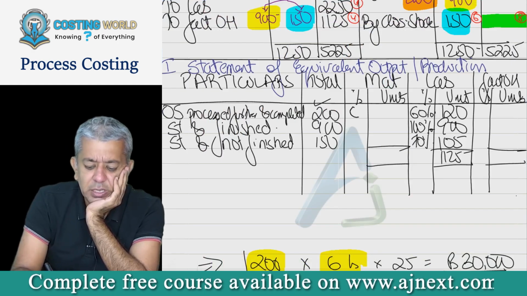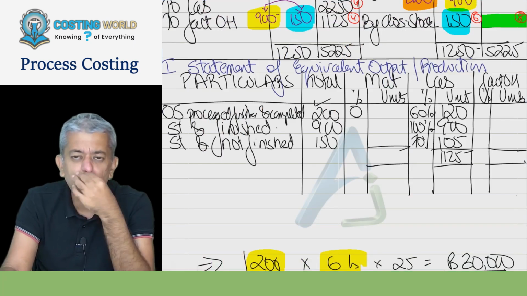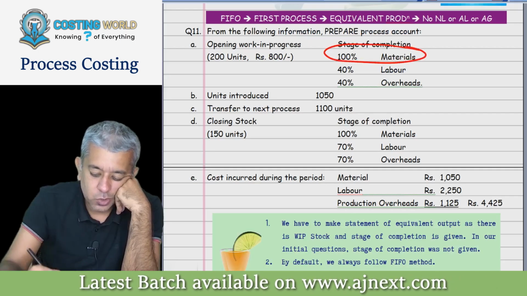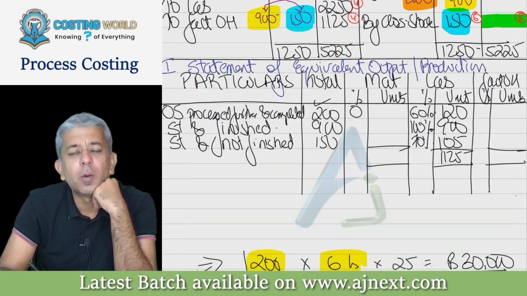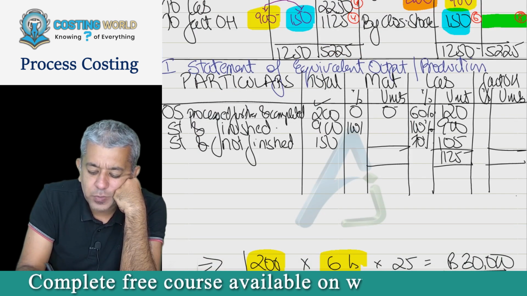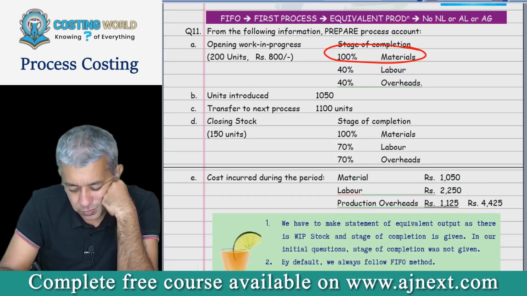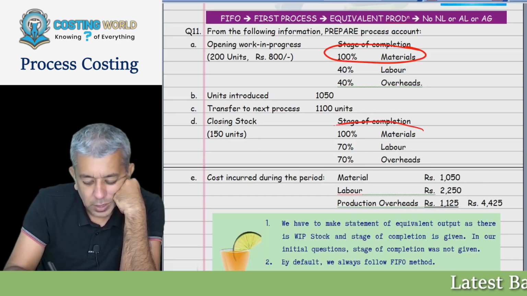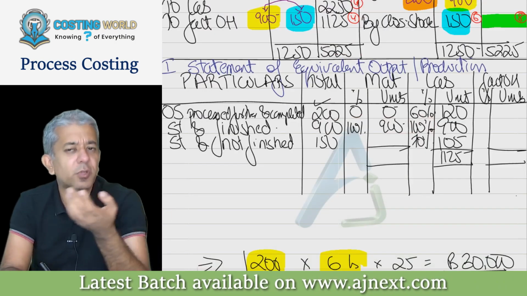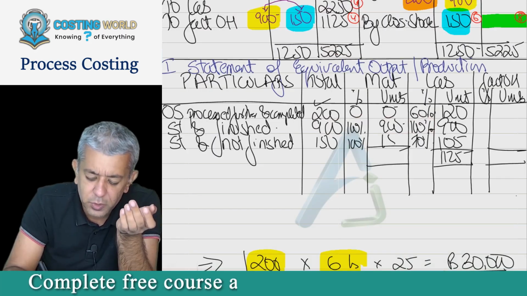This obviously is 0, correct, no? Yes, sir. Beta, opening stock already had 100% materials. So therefore, in this particular period, how much would you have added? 0. This will always be 100. This is 900. Tell me, how much have you all written for closing stock? 100. So these goods were started in this particular period. So they started from 0 until the time we ended, it became 100. So therefore, 100% was in this particular period.